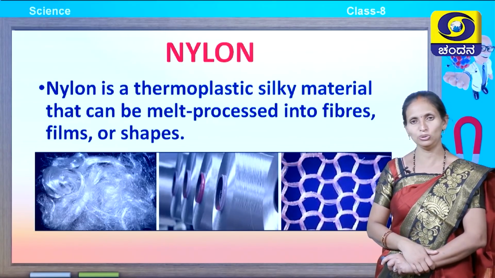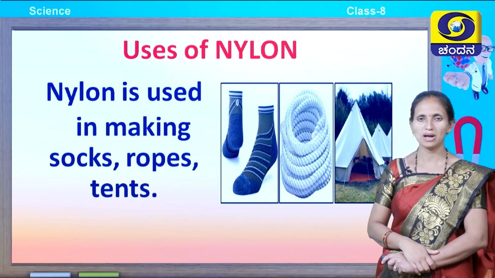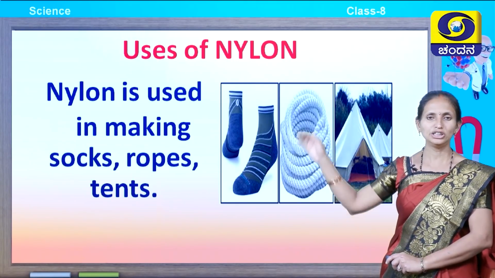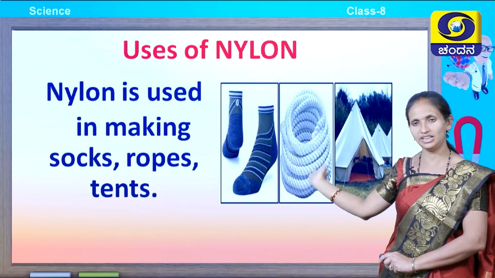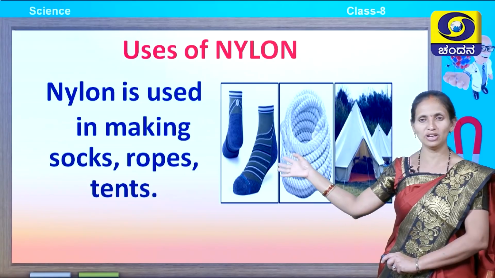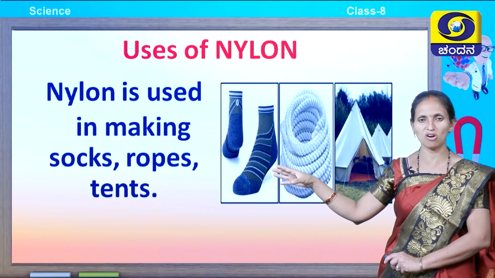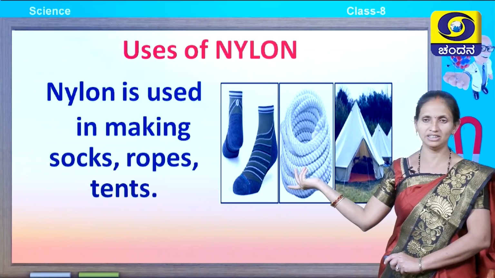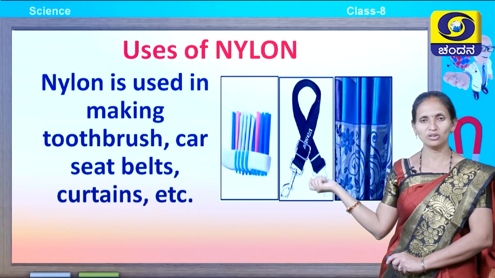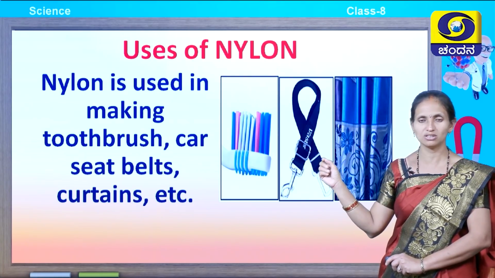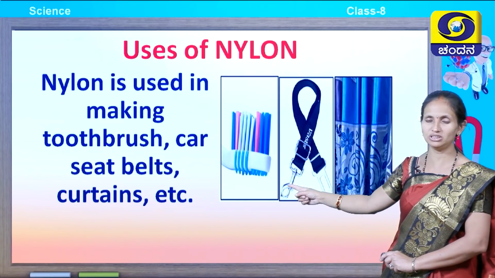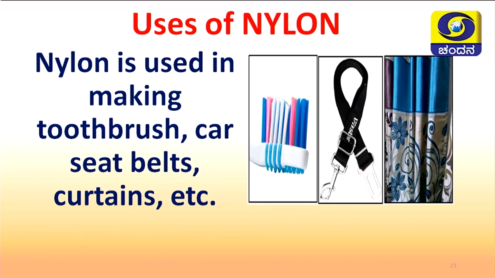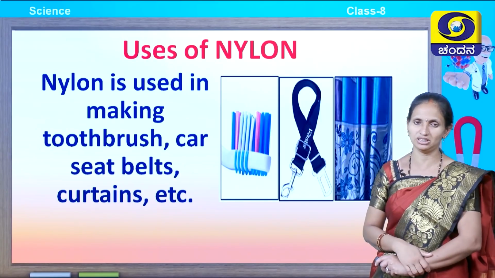Let us check the uses of nylon. Nylon is used in making socks, ropes, tents. So, day to day we are using nylon in making socks, ropes and tents. Nylon is used for making toothbrushes, car seat belts, curtains. You can look in the picture: toothbrush, car seat belt, curtains. So, nylon is used in making these.